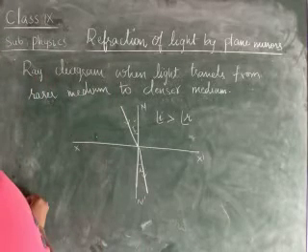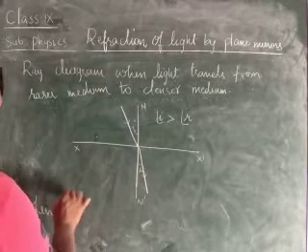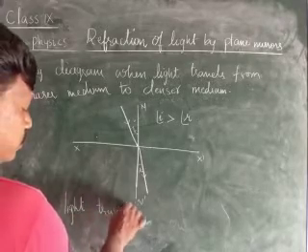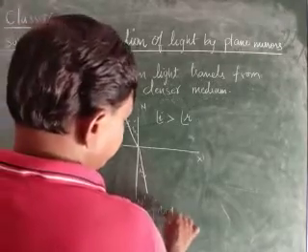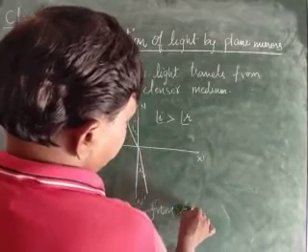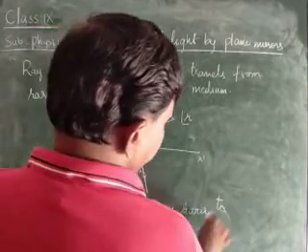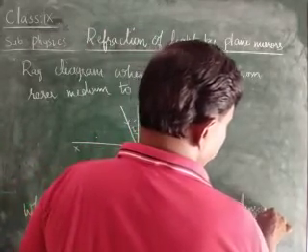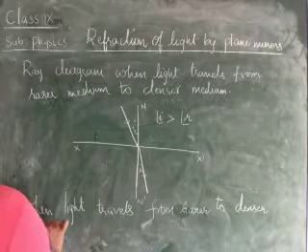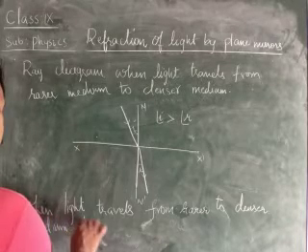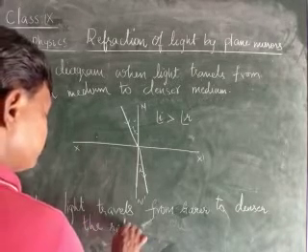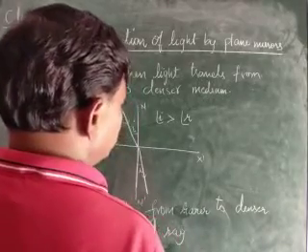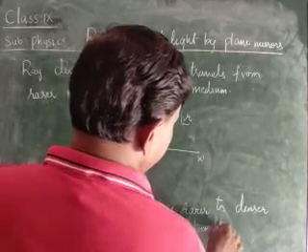And here we write that when light travels from rarer to denser medium, the refracted ray bends towards the normal. This is the condition, children.